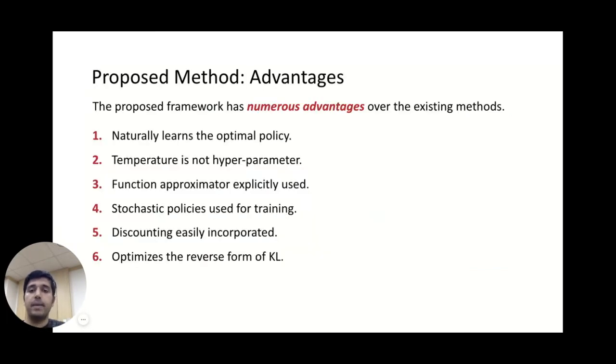There are various advantages of Viral overall over the existing methods. Naturally, it just learns the optimal policy. Temperature is not a hyperparameter. Function approximator is explicitly used. Similar to MERL, a stochastic policy is still used for training. Discounting is easily incorporated, and it optimizes the reverse form of KL, which is much more intuitive and useful in the reinforcement learning domain.